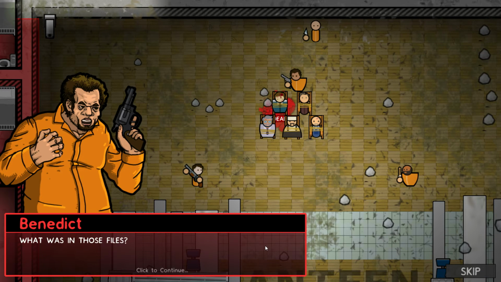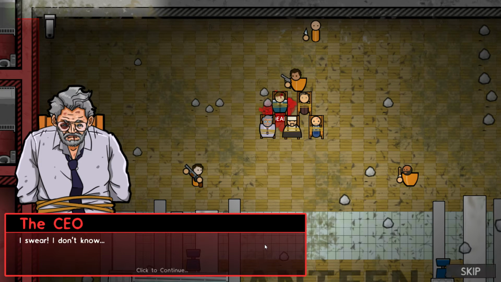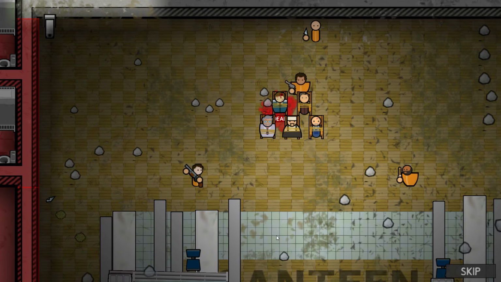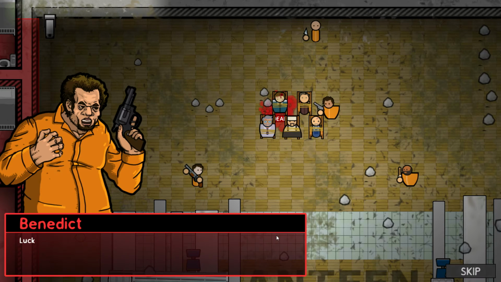Well, you've only got 1 bullet left, so what was in those files? I swear, I don't know. I mean, I just burned them for the sake of it. Who doesn't love to burn stuff? Actually, I started all the fires earlier. Luck's running out. Still a bullet in there, somewhere. In fact, specifically, there's a bullet 2 shots on, because I put them opposite one another like a bleeding idiot. This is why this doesn't work as well as Russian roulette does. Look, I didn't think this through. Anyway, I know what I saw.